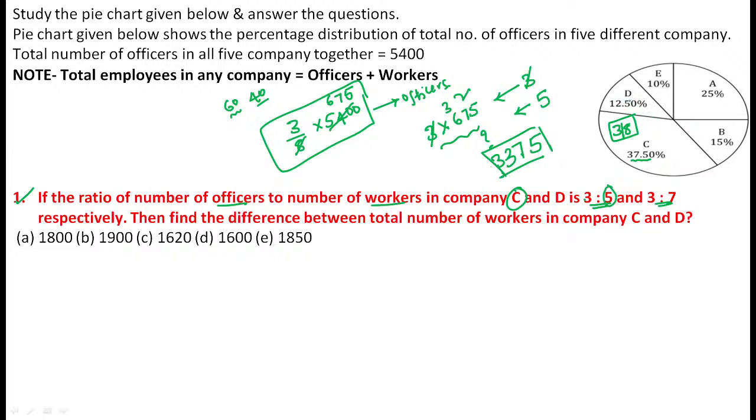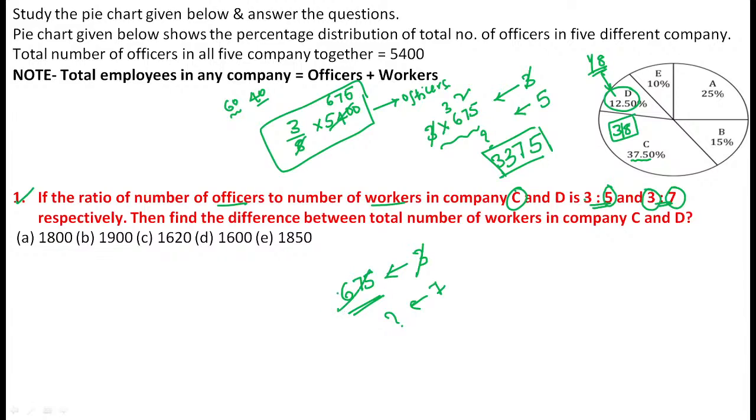Now concentrate on D. What is the D value here? 12.1 percent means 1 by 8. So for the 1 by 8 value, we already know that the total number of officers in company D is 675. Now you need to divide it into units of 3 is to 7. Why? Because if the number of officers is 3, the number of workers is 7. Now 675 is exactly equal to 3 units. Now how much are 7 units? Simple comparison, guys.